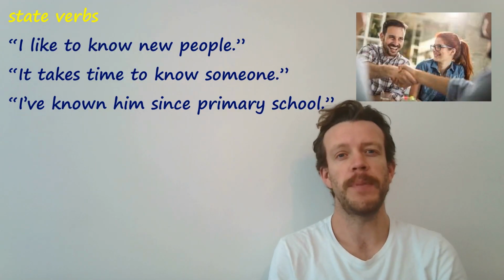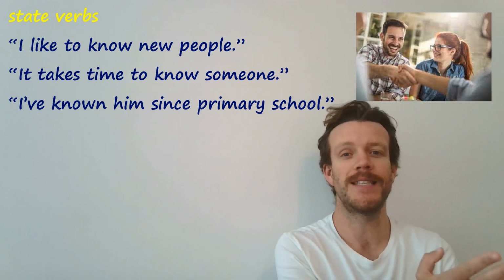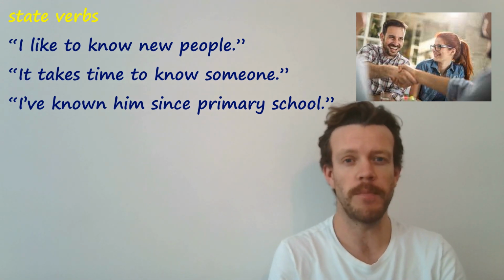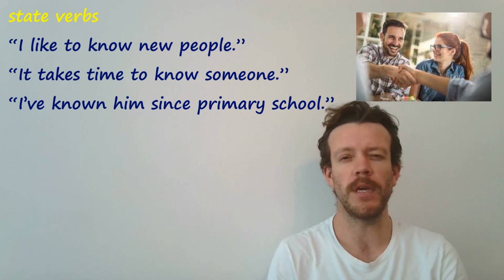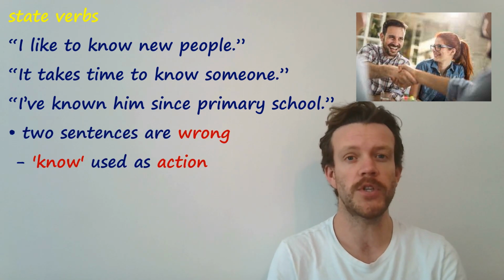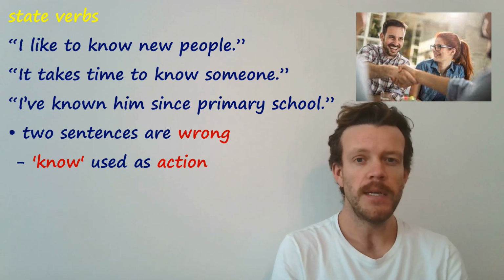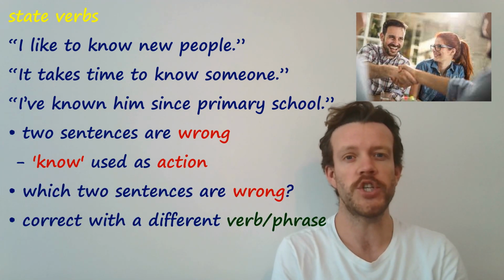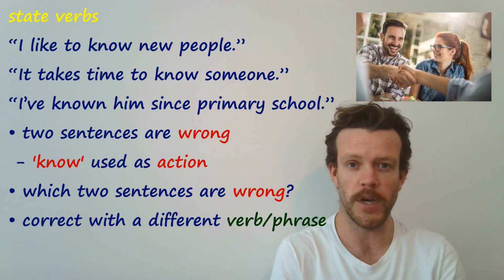And another verb people often use incorrectly because of how it is in their language is the verb know. In these sentences, it's not being used in the continuous, but 2 of them are using it as an action. So see if you can spot which is the incorrect sentence where know is an action and try to correct it with a different verb or phrase.